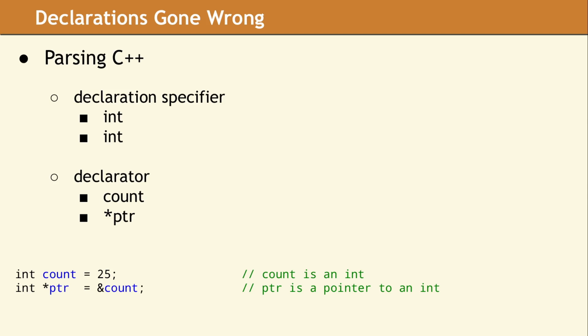The C++ standard defines the grammar of a declaration, and by definition it contains two elements. The first part is the declaration specifier, and in both of our examples this is an int, which is in the category called simple type specifier. There are other declaration specifiers for variable declarations, including storage class specifiers, type specifiers, simple type specifiers, constexpr, and a few others. The specifiers are listed as a sequence of whitespace separated tokens, which can appear in any order.